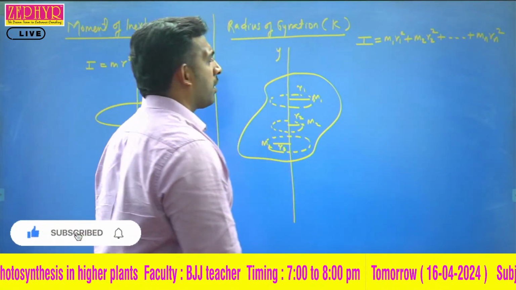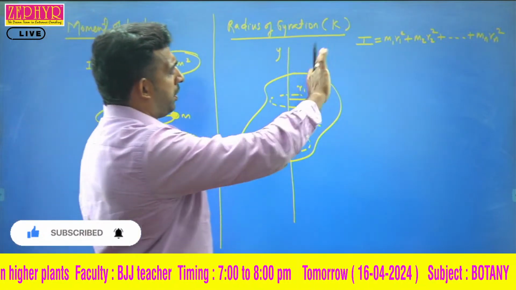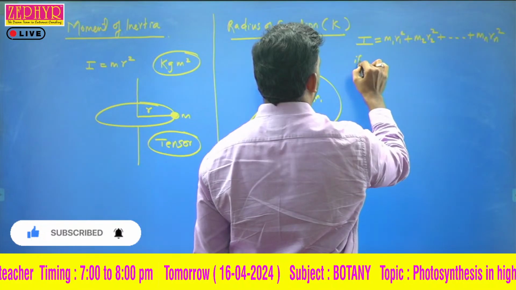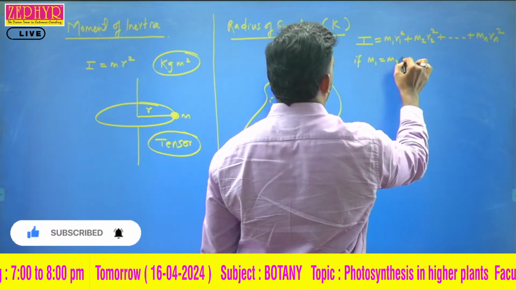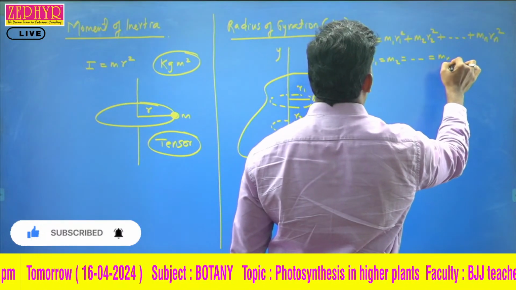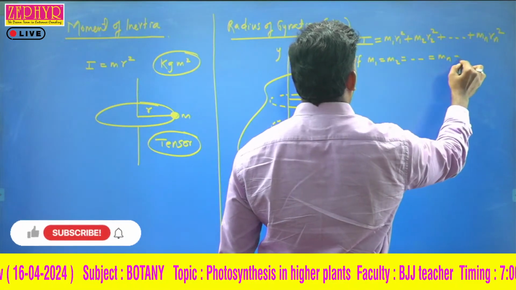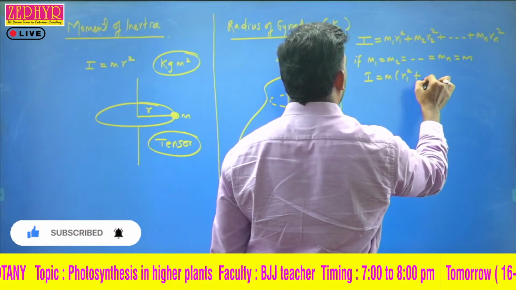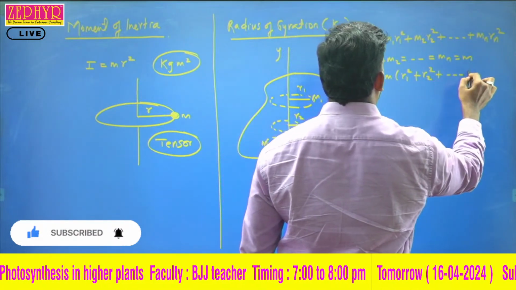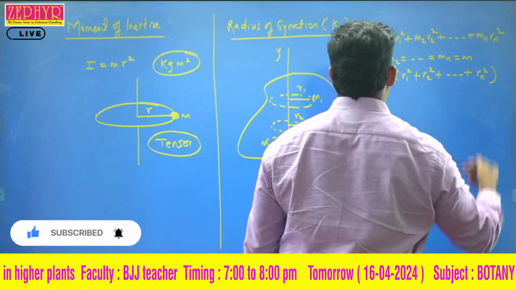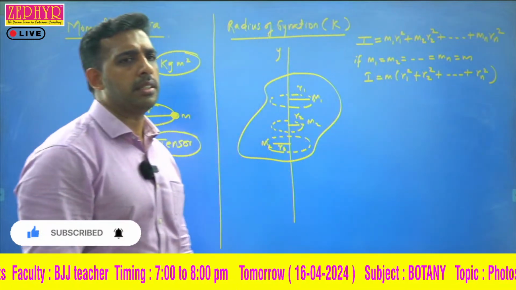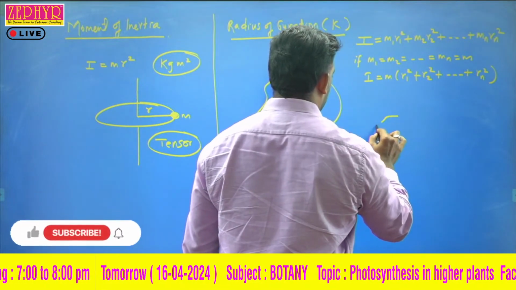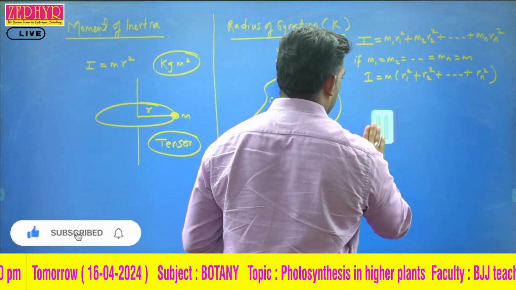So instead of calculating like this, if all the masses are the same, if m1 equal to m2 equal to etc. equal to mn equal to m, then I is equal to m into (r1 square plus r2 square plus etc. plus rn square), correct? Now instead of calculating this moment of inertia like this, we consider the center.